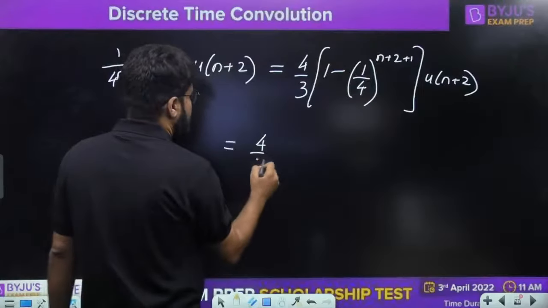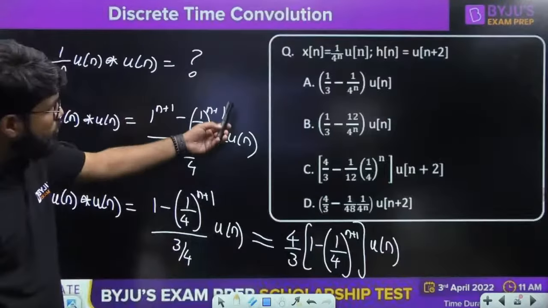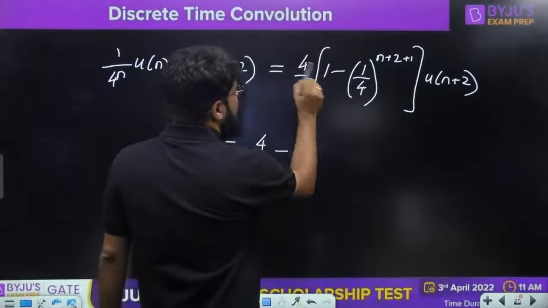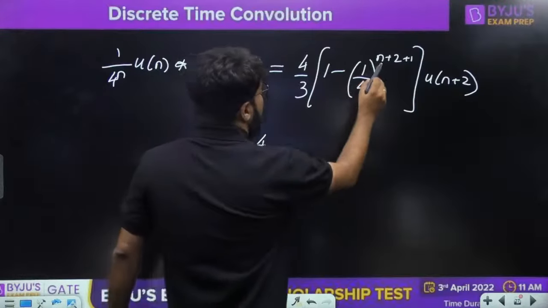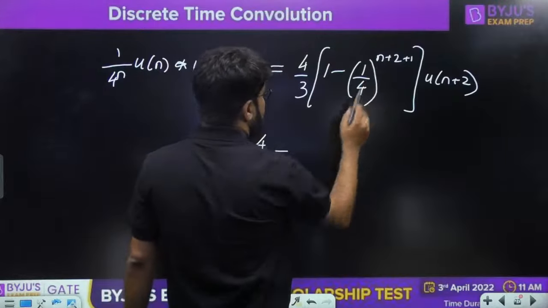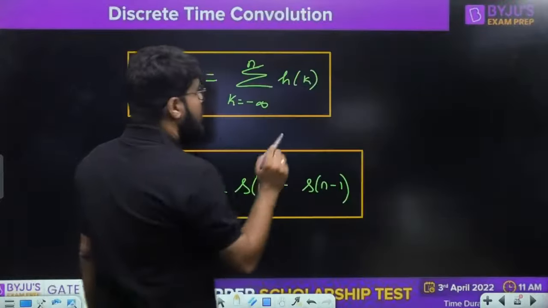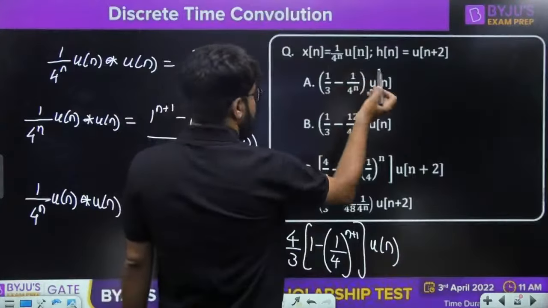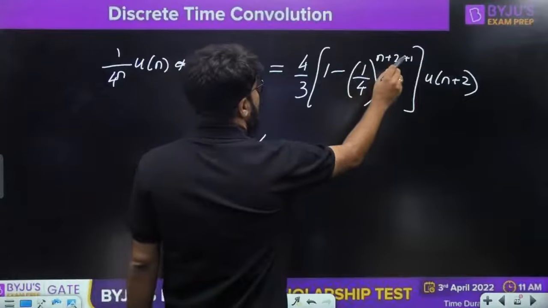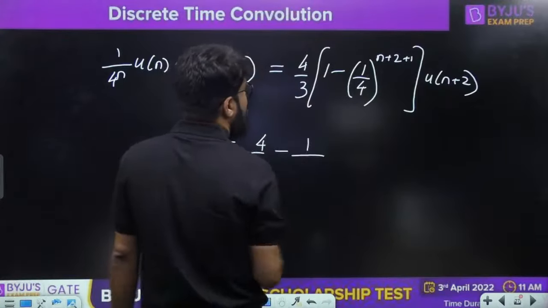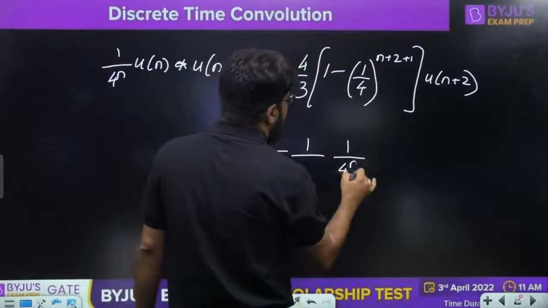Now solving it further, taking 4/3 inside according to the options. Multiplying, one of the 4s will cancel here. The options are represented in terms of 4 to the power n, so I want to write 4^n.